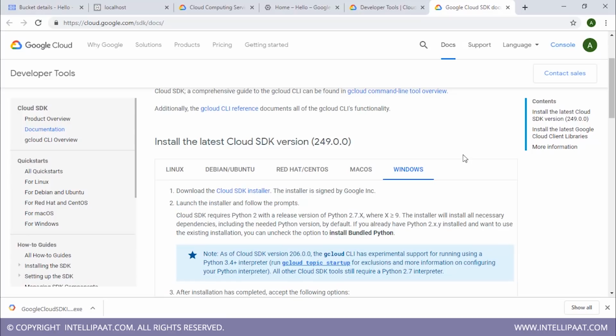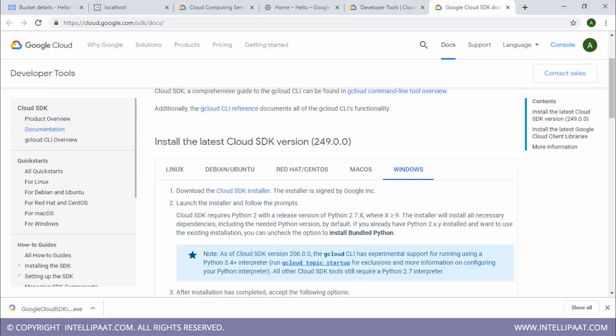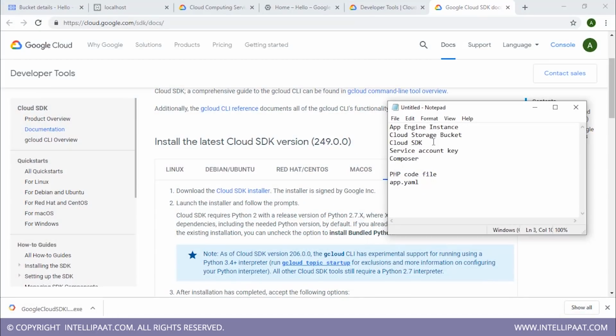All you have to do after that is run this exe file and the Cloud SDK will be installed on your system. After you have successfully installed Cloud SDK, you'll probably find a shortcut to your Cloud SDK shell sitting on your desktop, like this. Now we have Cloud SDK, which we'll be using to deploy our application code files onto the cloud. We'll also use Cloud SDK to launch an App Engine instance where we will deploy our application.